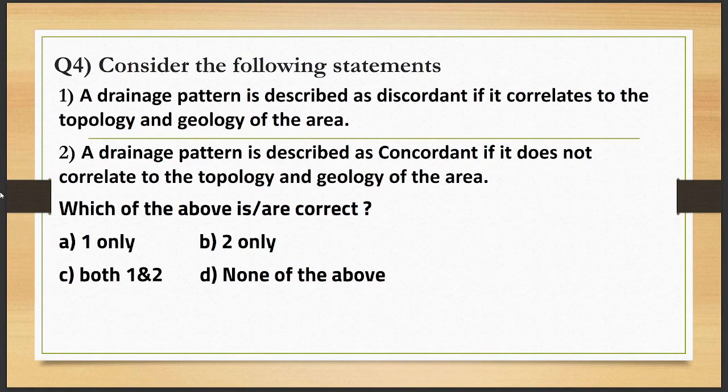Question number 4. Consider following statements. A drainage pattern is described as discordant if it correlates to the topology and geology of the area. Statement 2. A drainage pattern is described as concordant if it does not correlate to the topology and geology of the area. Which of the above is or are correct? A 1 only, B 2 only, C both 1 and 2, या फिर D none of the above.